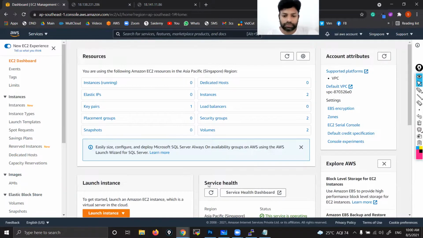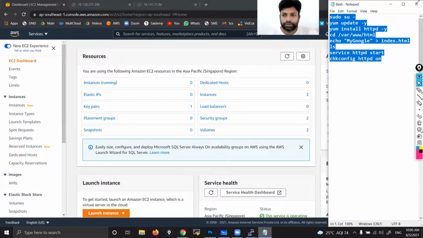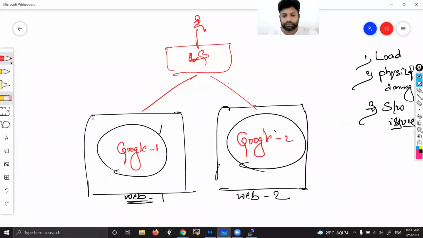Any more doubts from anyone? No doubts? Both the servers have the same security group, right? Right. Okay.